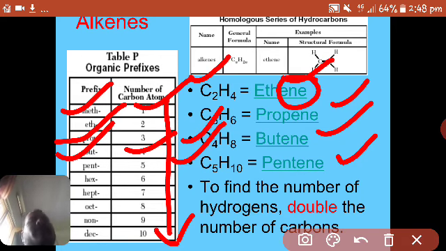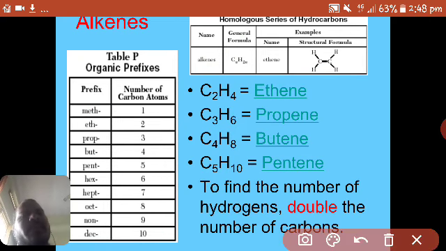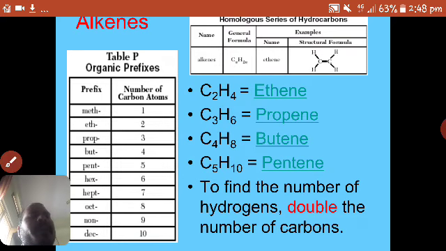Suppose ethyne. Eth means there should be 2 carbons, so n is equal to 2. By substituting n by 2, 2 into 2 minus 2, we get C2H4 minus 2, which means H2. So the formula of ethyne is C2H2. Propyne is C3H4.